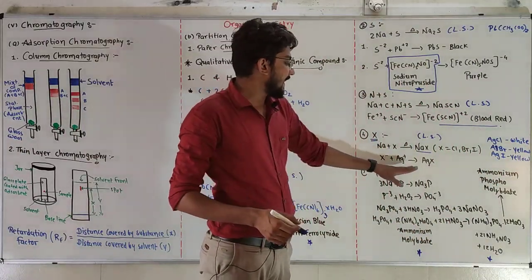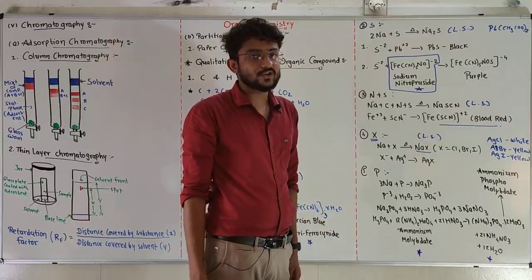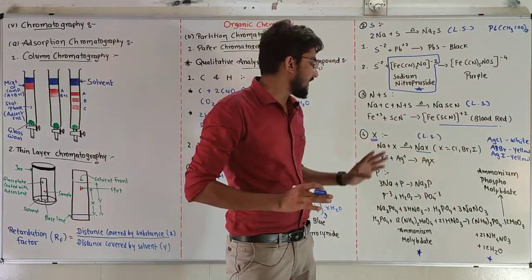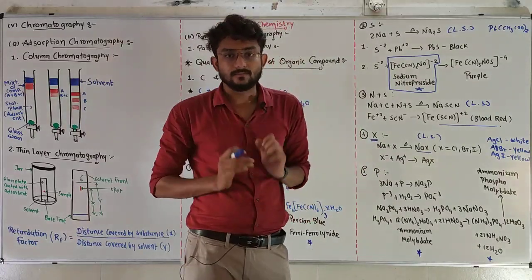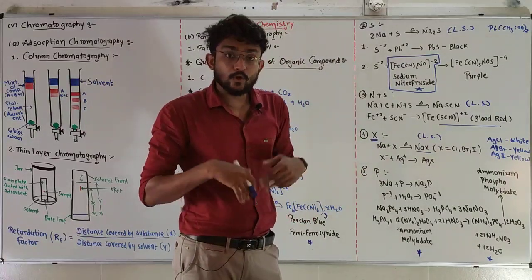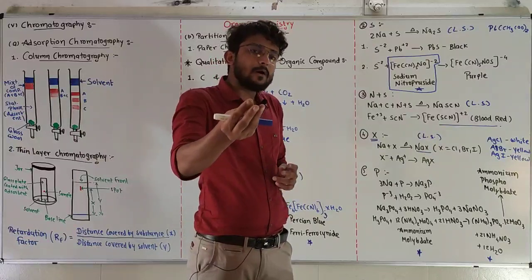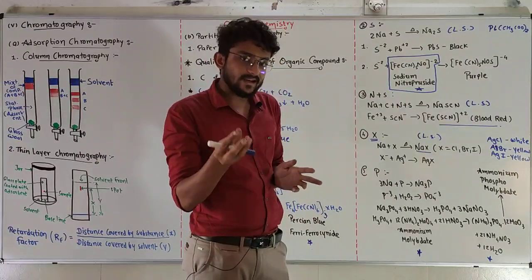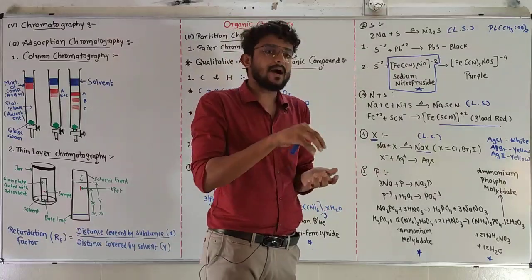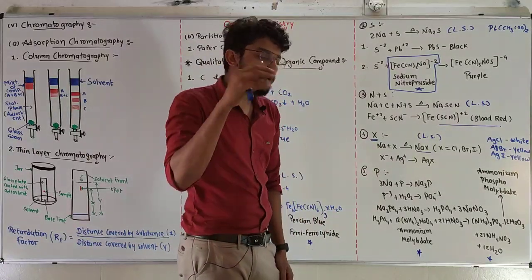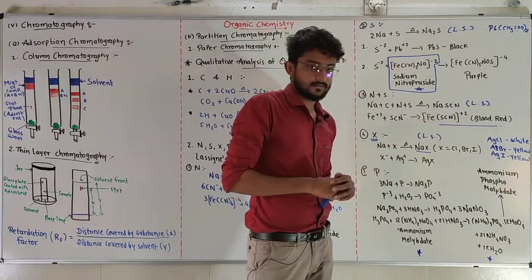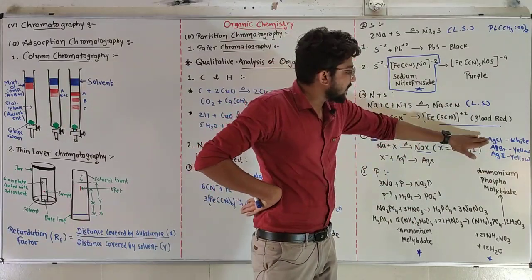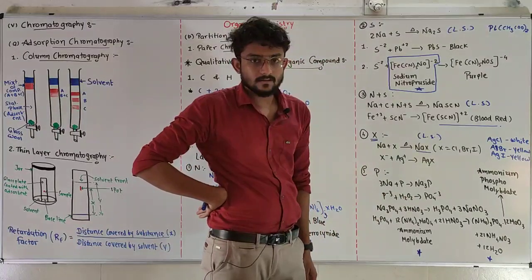If we add silver nitrate into the Lassaigne solution and we get a white or yellow precipitate, that means halogen is present. To confirm it, add some amount of ammonium hydroxide, NH4OH. If the white precipitate dissolves instantly, that means chlorine is present.